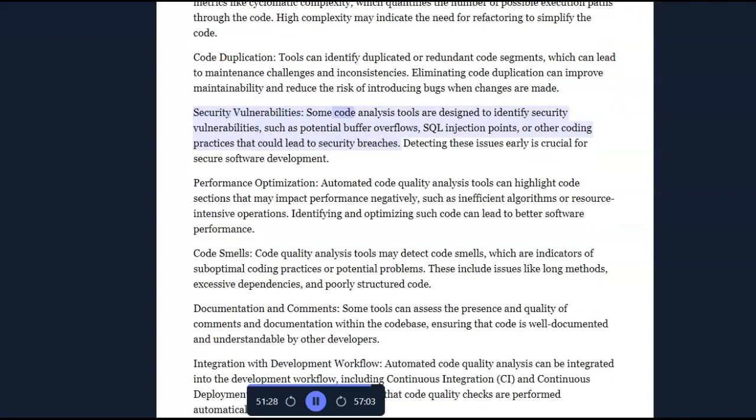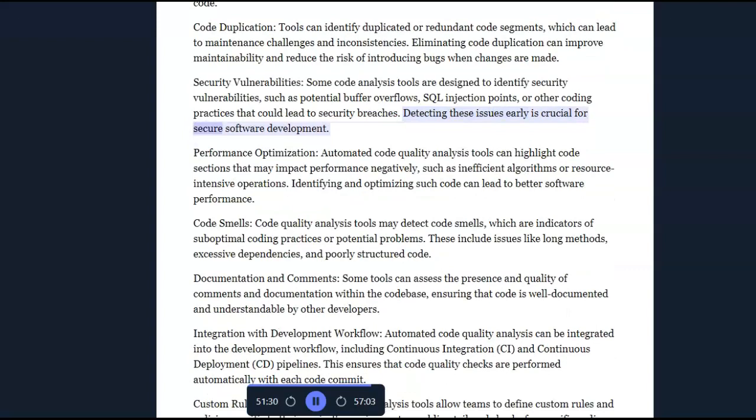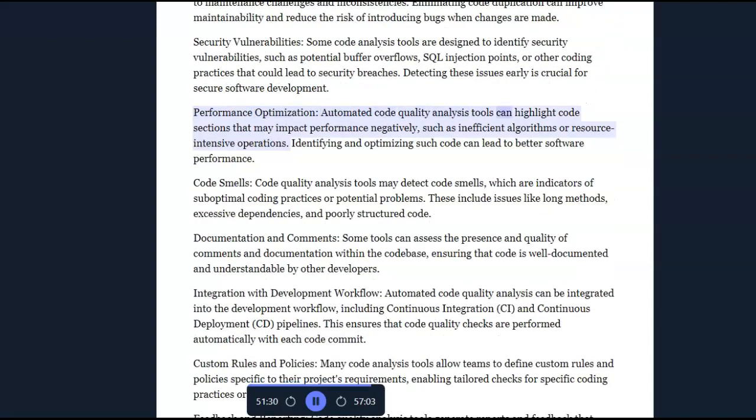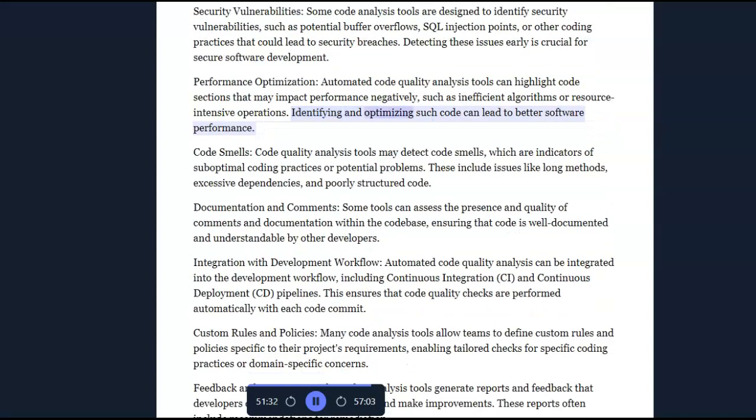Security vulnerabilities. Some code analysis tools are designed to identify security vulnerabilities, such as potential buffer overflows, SQL injection points, or other coding practices that could lead to security breaches. Detecting these issues early is crucial for secure software development. Performance optimization. Automated code quality analysis tools can highlight code sections that may impact performance negatively, such as inefficient algorithms or resource-intensive operations. Identifying and optimizing such code can lead to better software performance.